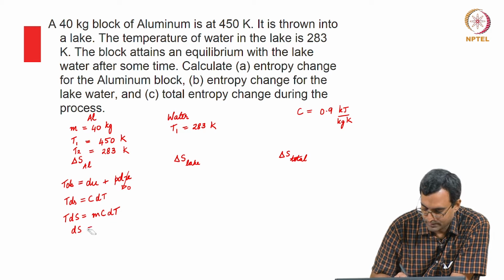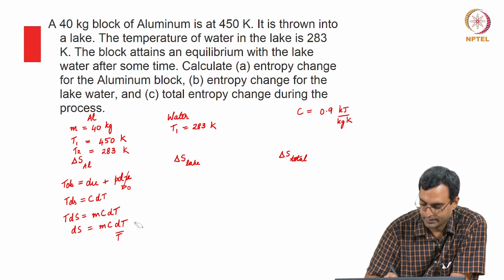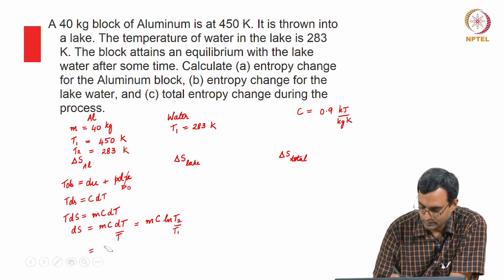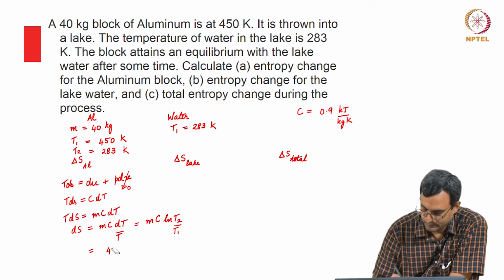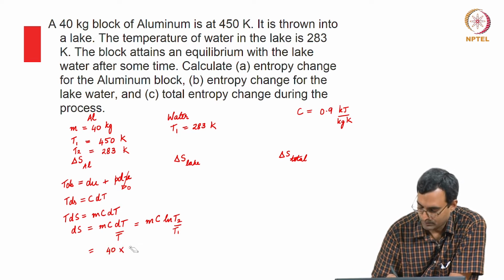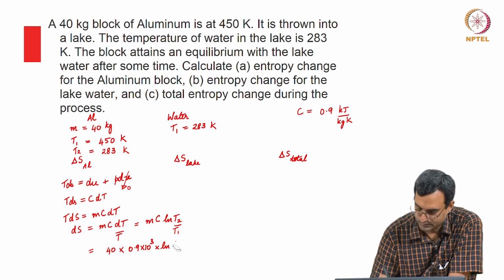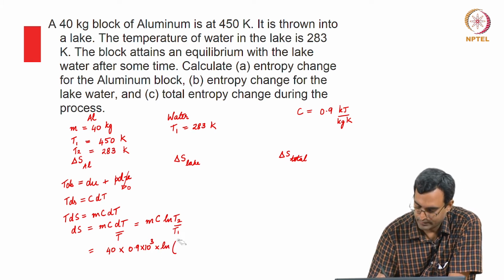So dS is m into C into dT by T, which on integration gives us m, assuming Cp is constant, m is anyway constant, ln of T2 by T1. So, that is 40 kg into 0.9 into 10 to the power 3 joule per kg Kelvin into ln of T2 is 283 and T1 is 450.